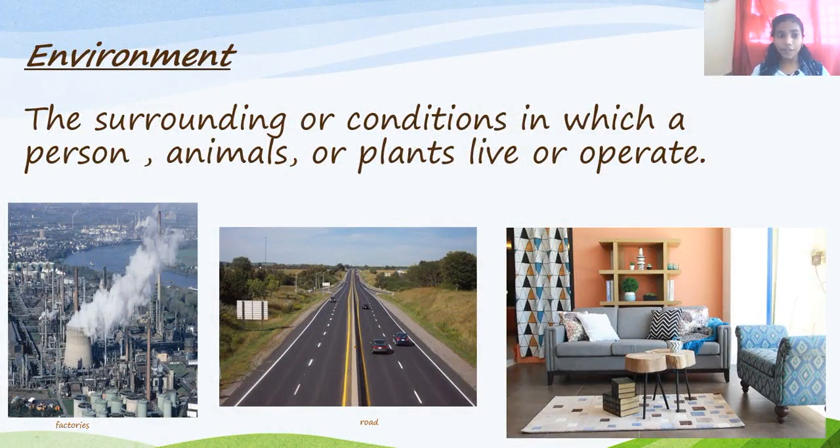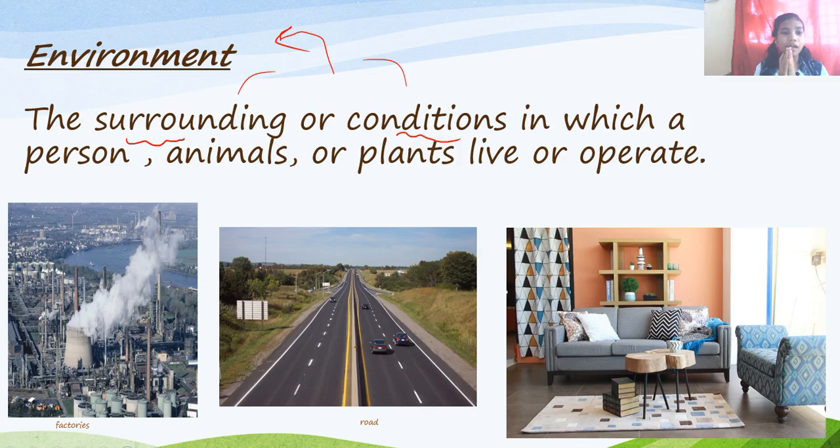As I told you, we will learn about what is environment, the brief definition. I came up with this simple definition of environment: the surrounding or conditions in which a person, an animal or plants live or operate. The surrounding and the conditions are nothing but the environment. There is not much difference between the surrounding, the conditions and the environment.